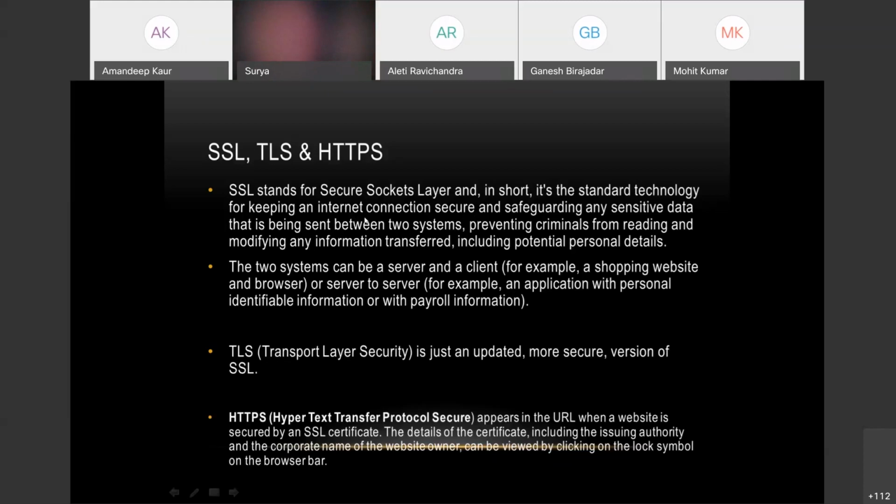Like your connection, you're having a, one second, I have to mute the participants.